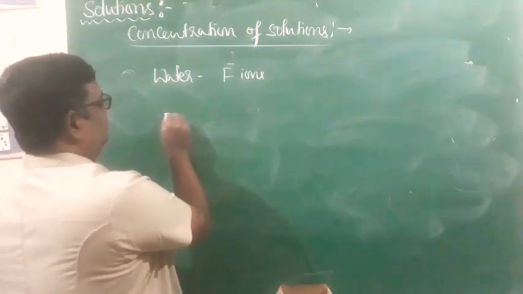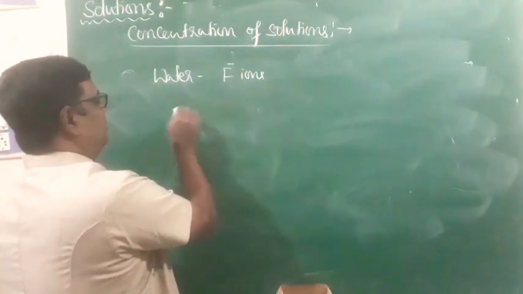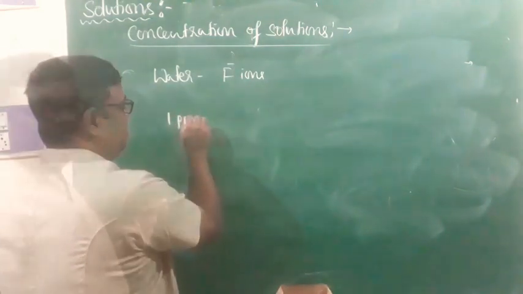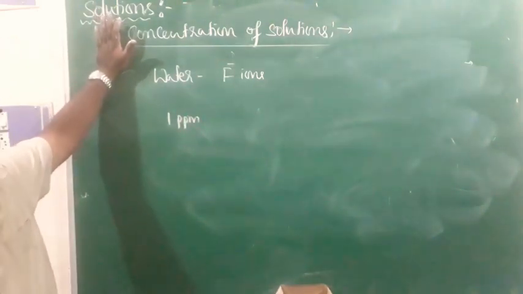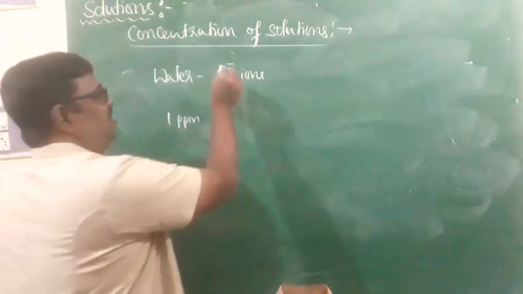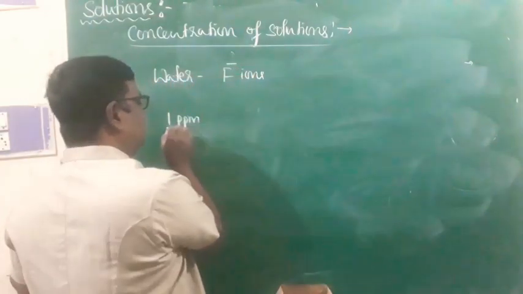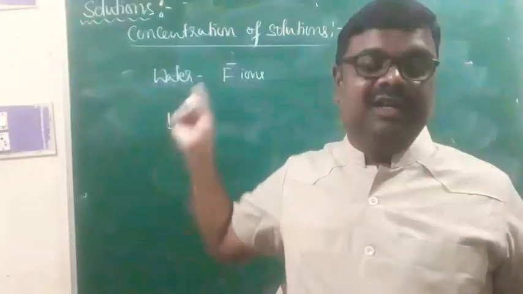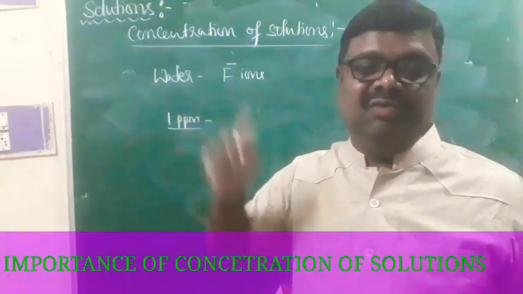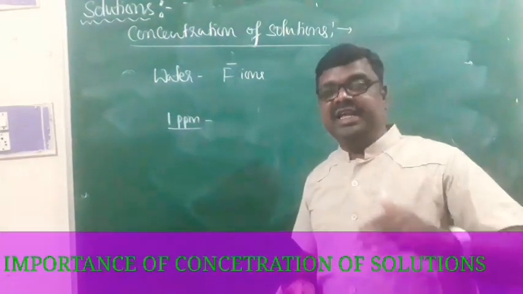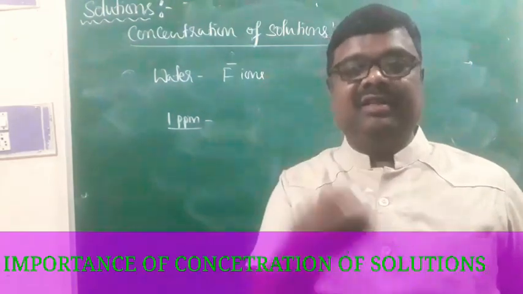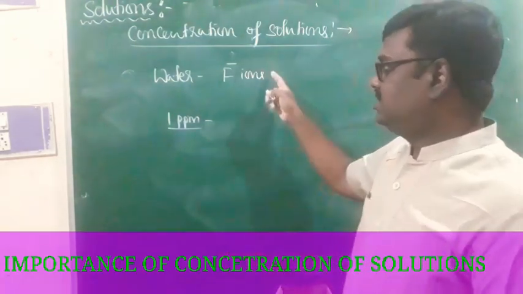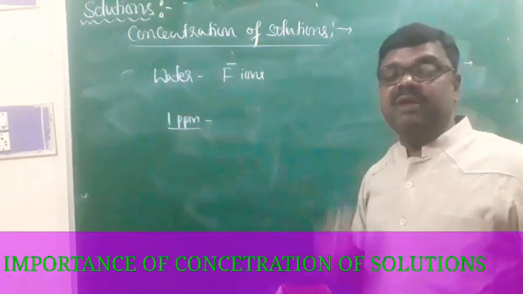If the concentration of fluoride ions in water is 1 ppm, 1 part per million, you will understand what exactly ppm is in the later discussion, then this concentration of fluoride in water is going to prevent the decay of the teeth. When the concentration of fluoride in water is around 1 ppm, it prevents tooth decay.